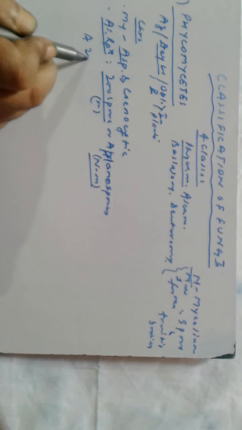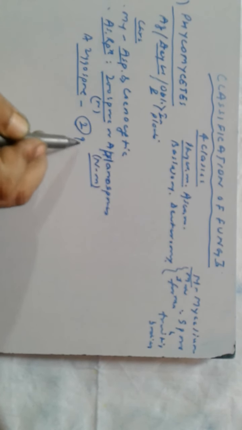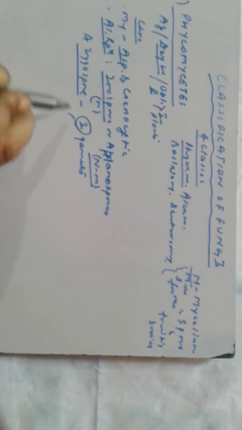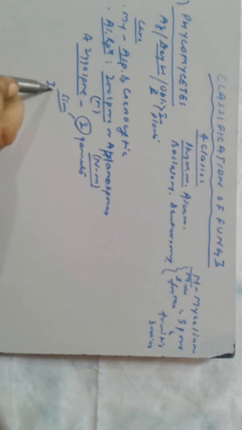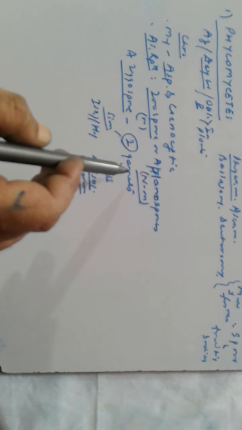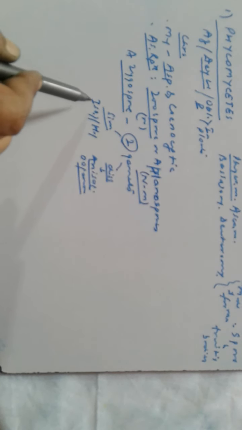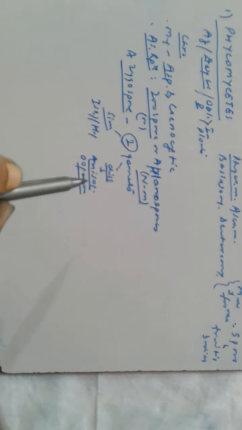A zygospore is formed by the fusion of two gametes. If the gametes are similar in structure, they are known as isogamous or homogamous. If they are dissimilar in structure, they are known as anisogamous or oogamous.